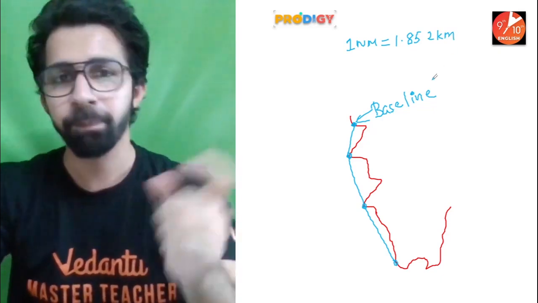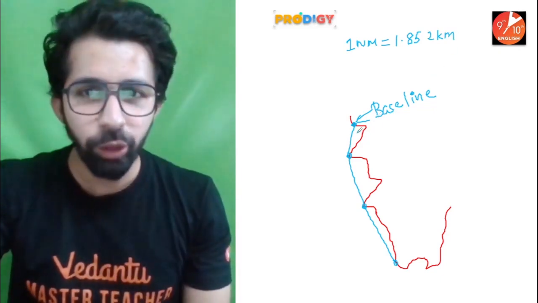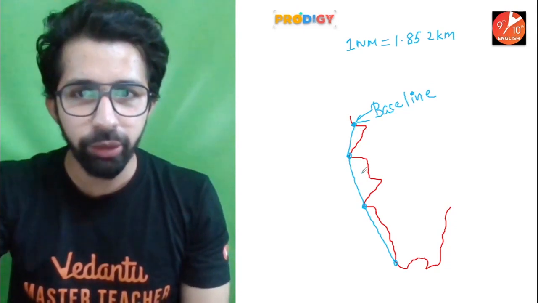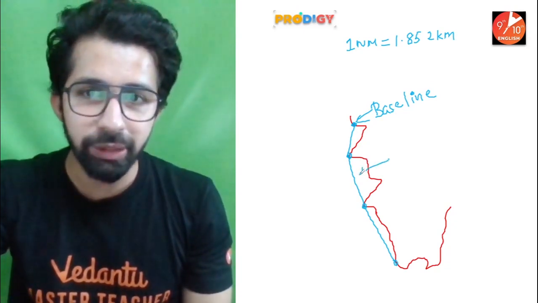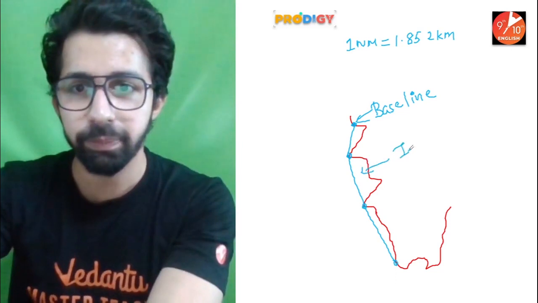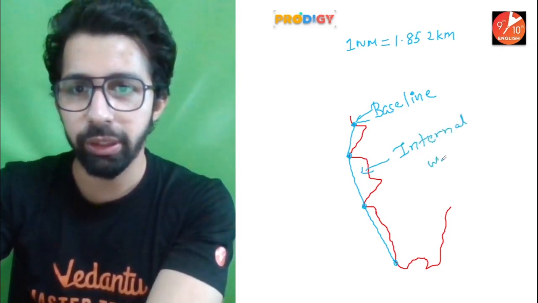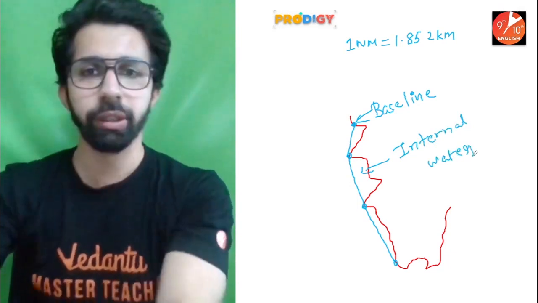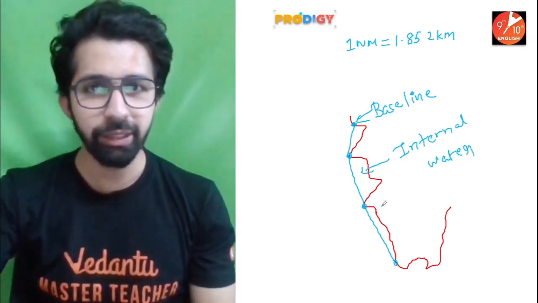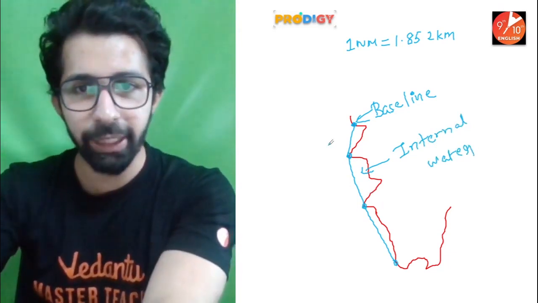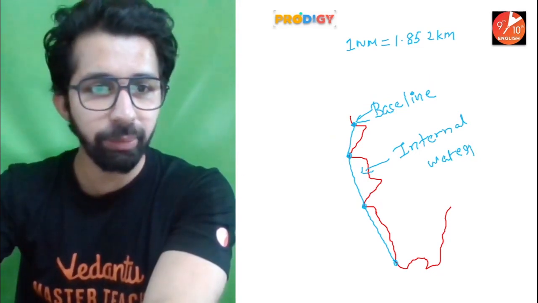Now you will have a question. Sir, what about this area? What about the water in this area? My dear students, this is known as internal water. Internal water.